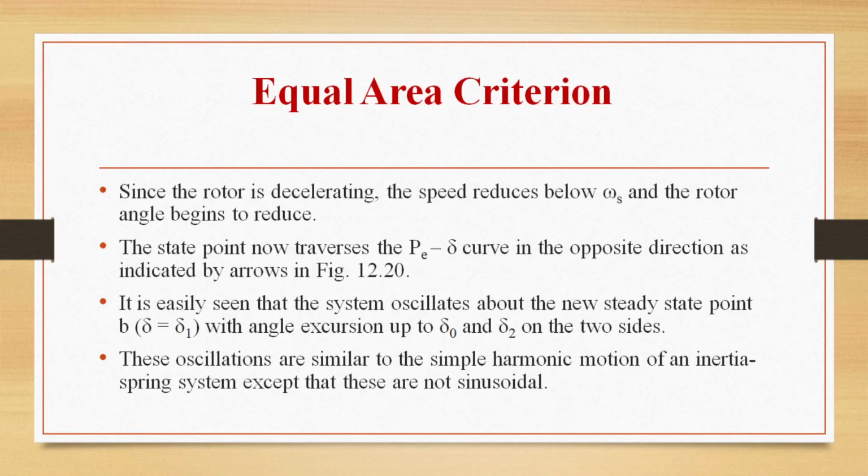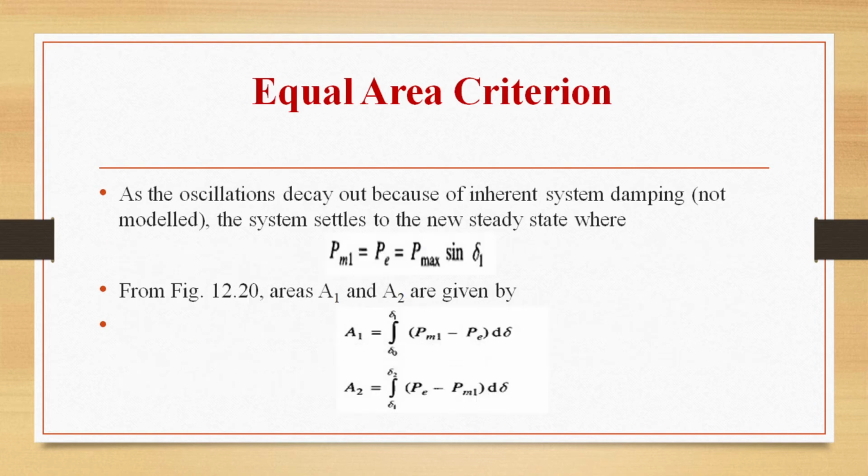Since the rotor is decelerating, the speed will reduce below omega s and the rotor angle begins to reduce. The state point now traverses the Pe delta curve in the opposite direction. As shown in the figure, it is easily seen that the system oscillates about the new steady state point, that is delta equals delta 1, with angle excursion up to delta naught and delta 2 on the two sides. These oscillations are similar to the simple harmonic motion of an inertia spring system, except that they are not sinusoidal. As the oscillations decay because of inherent system damping, the system will settle to the new steady state where Pm1 equals Pe equals P max sin delta 1.